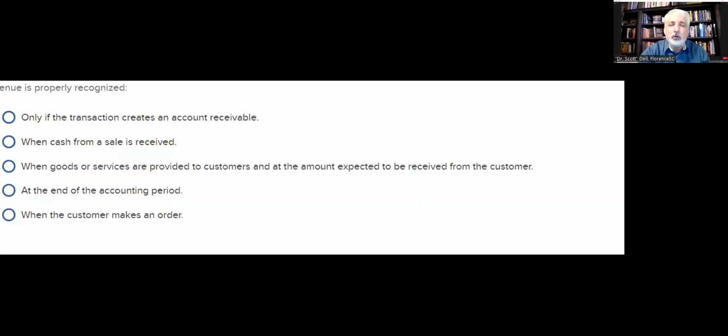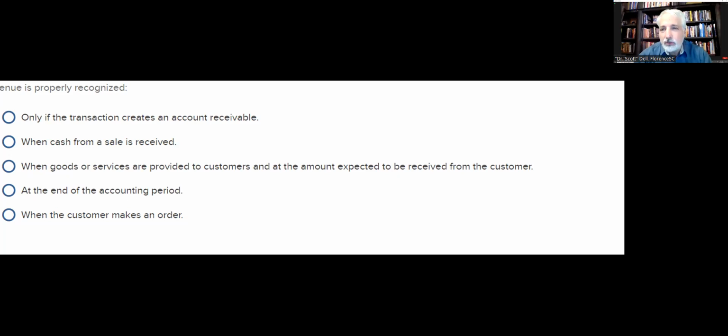So I'm going to share my screen. Be aware that the questions are probably in a different order than you have on your exam. So the questions are randomized. But we'll start with the first question that I have here. Revenue is properly recognized when?